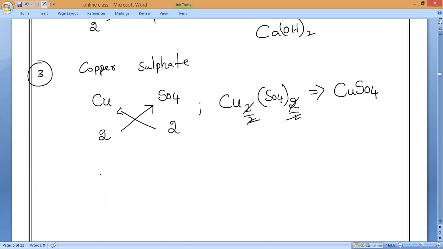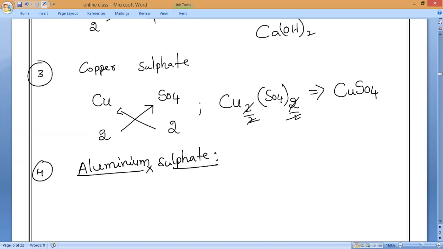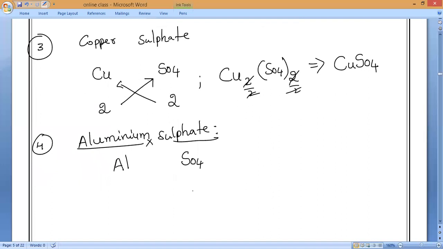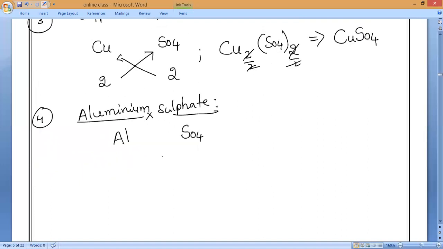Next, the last one is aluminum sulfate. So these are the 4 homework questions. I hope everybody did well. Totally 13 or 14 compounds I have given you for ionic compounds for writing the name. Aluminum is Al, sulfate is SO4. What is the valency of aluminum? Harish? Kaushik? 3, sir.